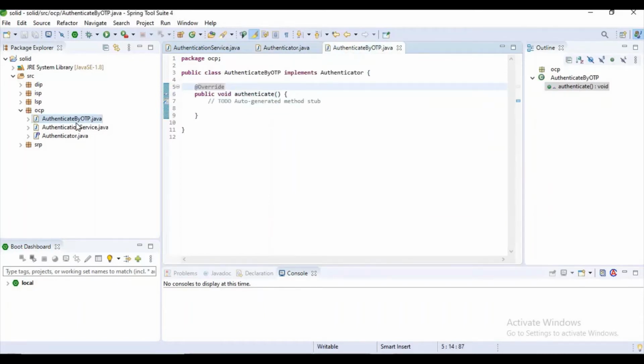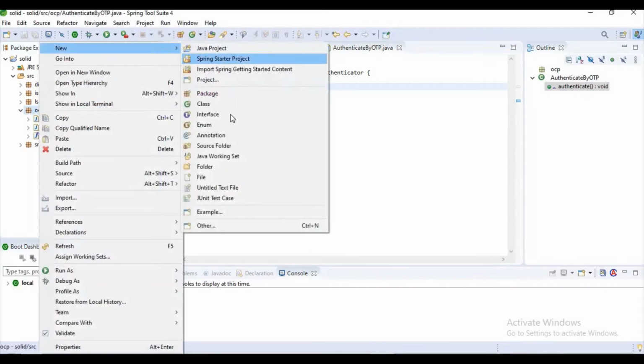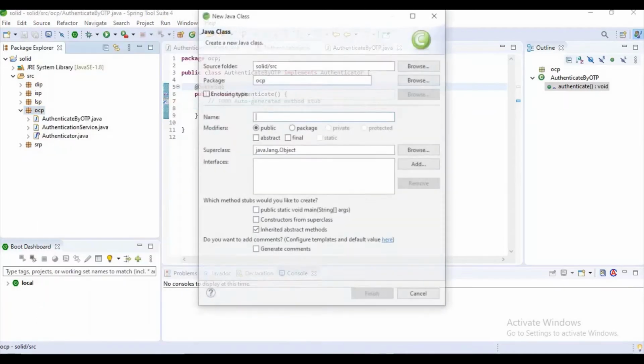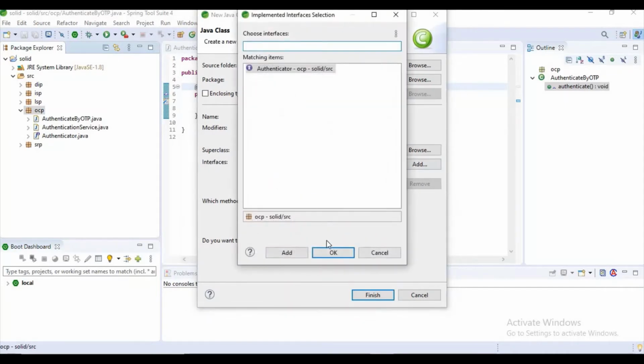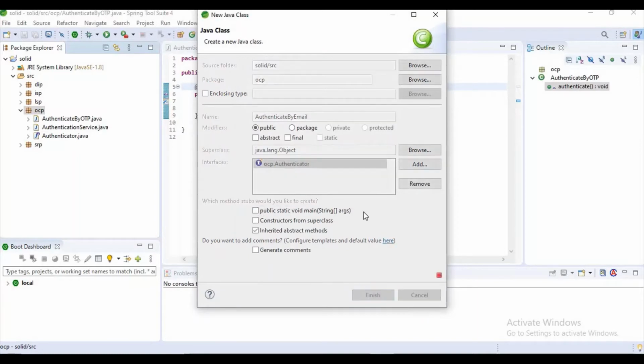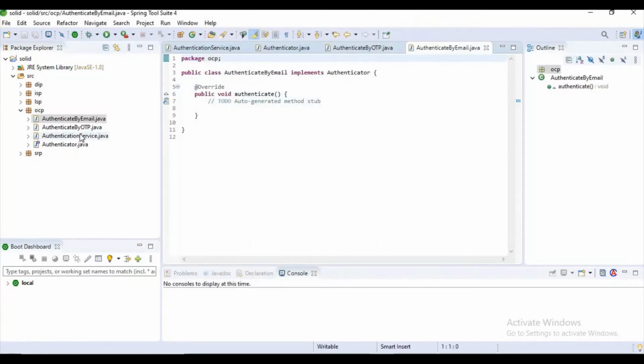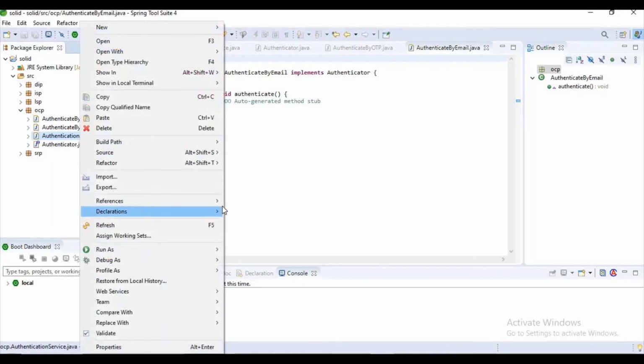Now, as I said, I have a new requirement, authenticate by email also. I was just creating a class for that, and I want to add this interface Authenticator. Let's click on finish, guys. And I want to rename it.